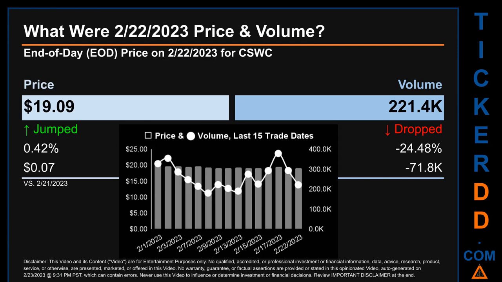The graph shows price and volume for the last 15 trade dates. Across a range of $1 and 2 cents, the max and minimum end-of-day price were respectively 20.03 and 19.01. Volume saw a range of 198.8 thousand, from a day low of 180.2 thousand to a day high of 379 thousand.